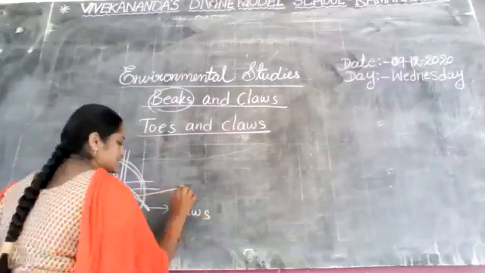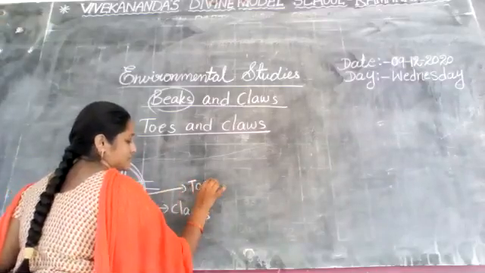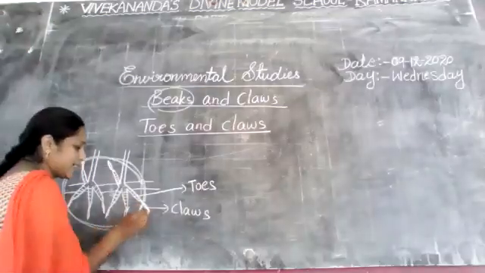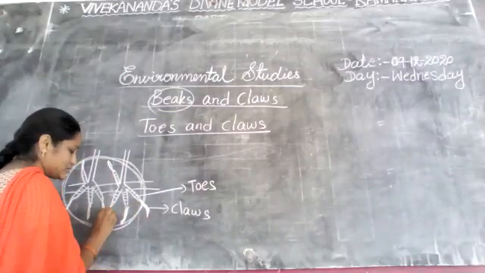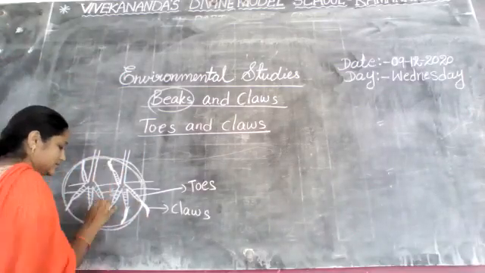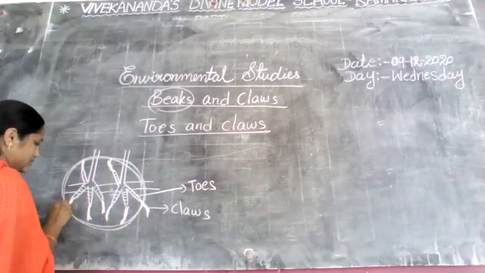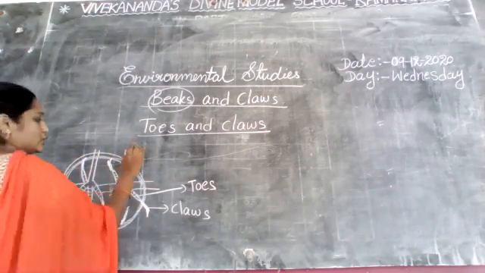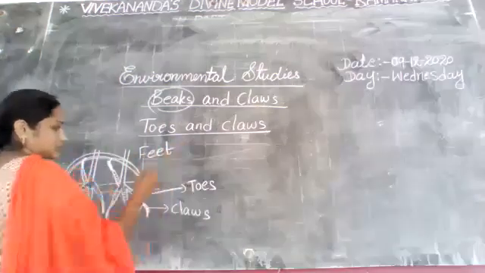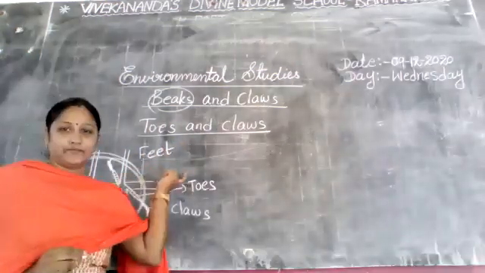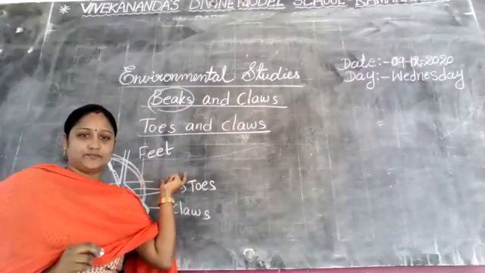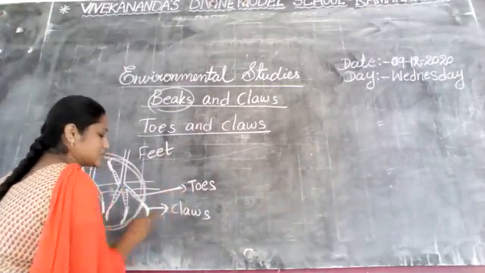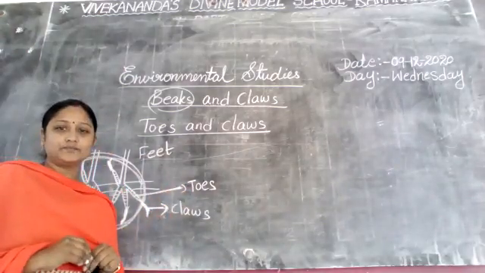And these are toes. These are like nails. So this total part is called what? Feet. Did you understand, all the children? This total part is called feet. These are the toes and here are the claws. Now is it clear, all the children?